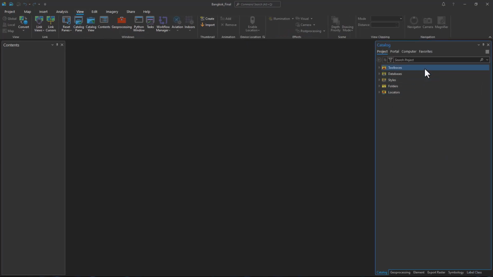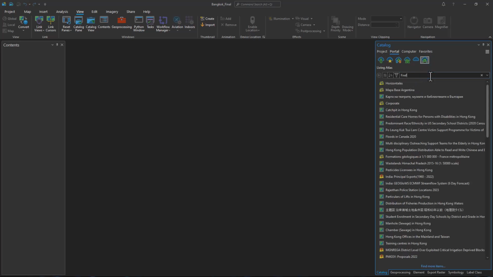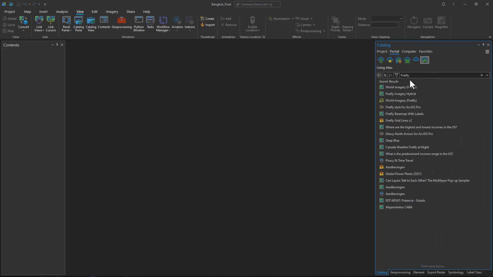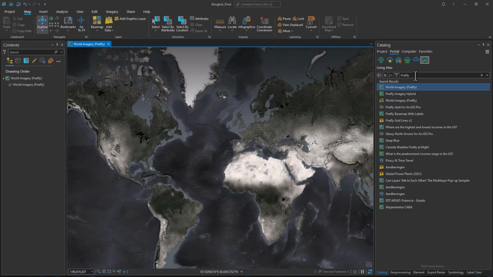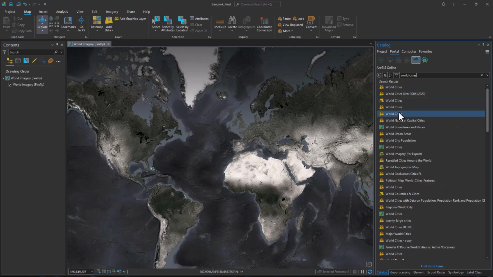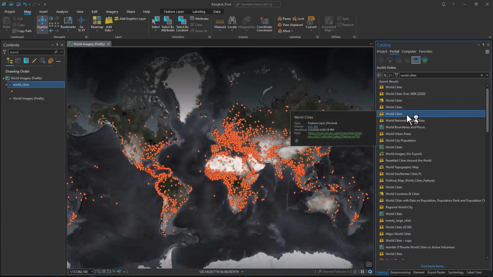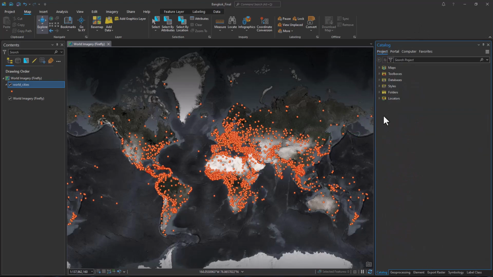Okay, here's a fresh copy of ArcGIS Pro, and let's go to the Living Atlas, and we will look for a nice dark base map, particularly called Firefly. Thank you, John Nelson. And we'll add that, and it's nice and dark, and it lends itself to some bright colors over the top of it for dramatic effect. Also, we will look for world cities, and there's lots of world cities data sets out there, but I like this one. It served me pretty well in the past. And that's all the data we need.